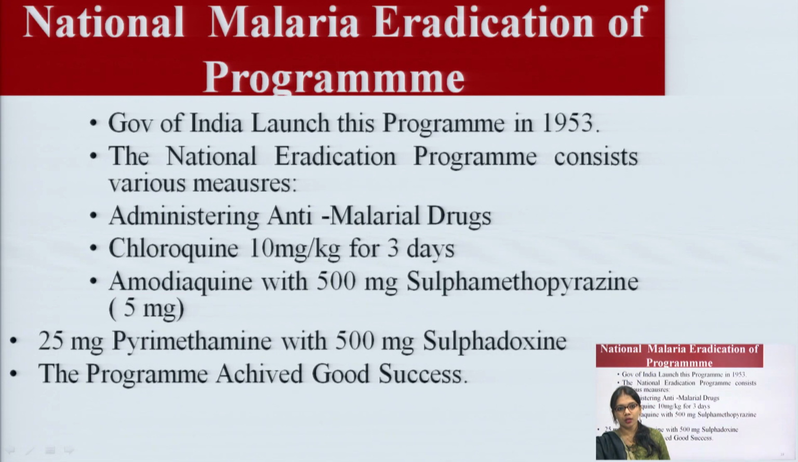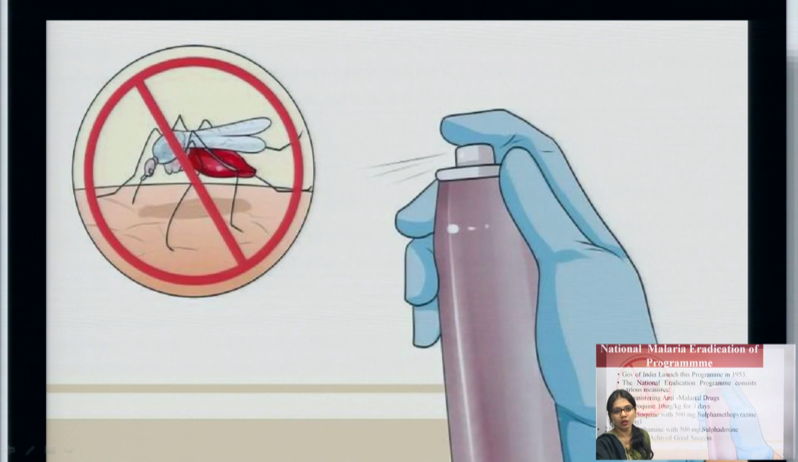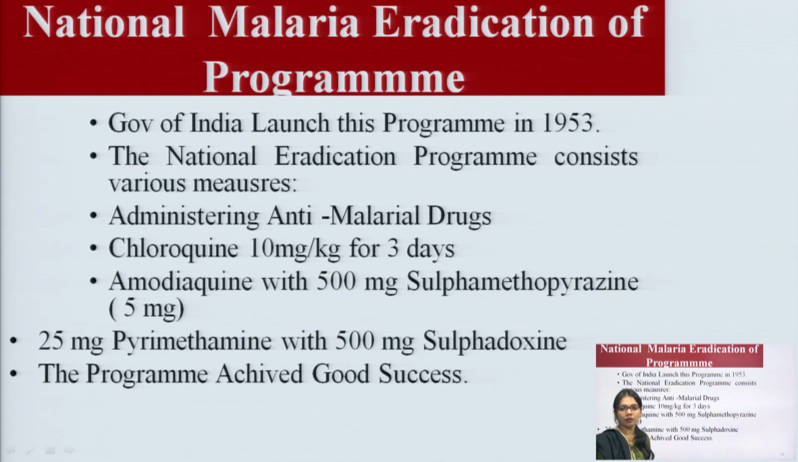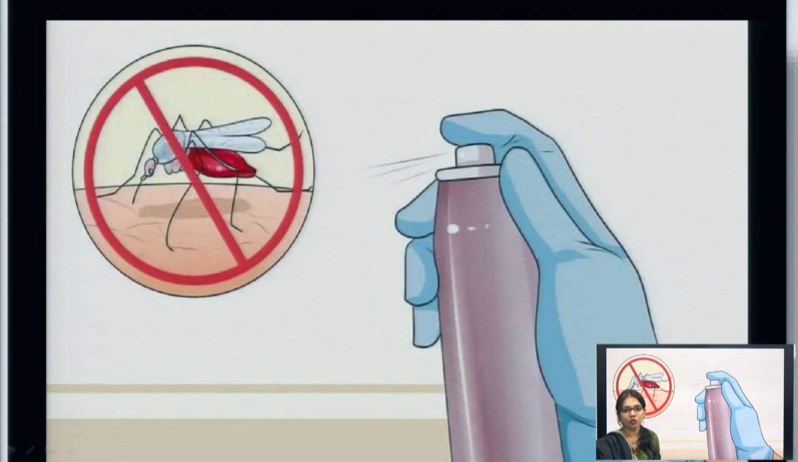National Malaria Eradication Program: the government launched this eradication program in 1953, administering the anti-malarial drug chloroquine, as I told you, at 10 mg per kg for 3 days, and 25 mg pyrimethamine with 500 mg sulfadoxine. For prevention, we can use 25 mg pyrimethamine. So, you can control and prevent this malaria.